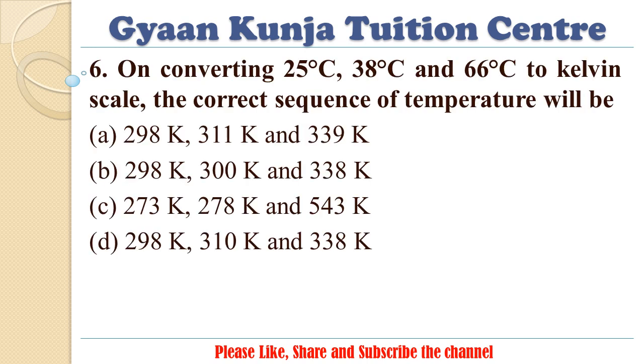Next. 6. On converting 25 degrees Celsius, 38 degrees Celsius, and 66 degrees Celsius to Kelvin scale, the correct sequence of temperature will be A. 298 Kelvin, 311 Kelvin, and 339 Kelvin. B. 298 Kelvin, 300 Kelvin, and 338 Kelvin. C.